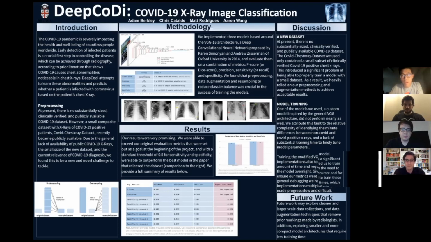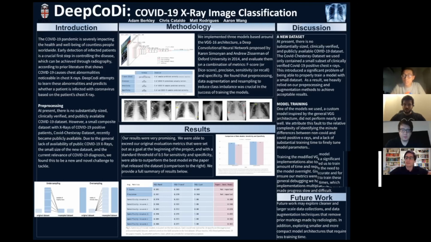We believe our results were really promising. Our best model, dubbed VGG RAND, was able to exceed our original evaluation metrics that we set out as a goal at the beginning of the project. And in addition, with a standard threshold of 0.5 for sensitivity and specificity, we were able to outperform the best model in the original paper that inspired this project and that released the data set we utilize. I'm going to walk through the pre-processing and the data.